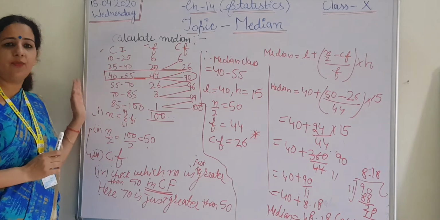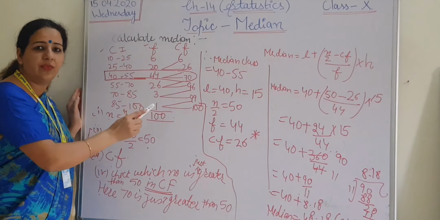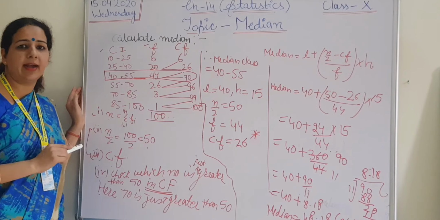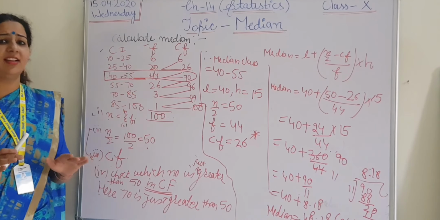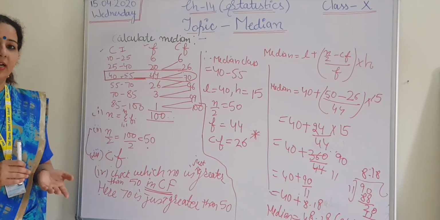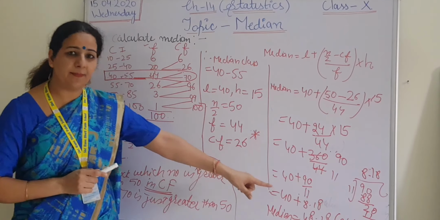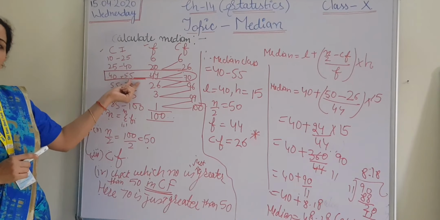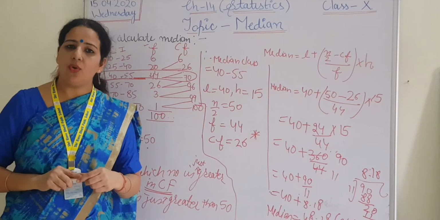If the answer is more than 55, it is incorrect. But if the answer is from 40 to 55, it doesn't mean it is correct all the time, but it has a higher probability of being the correct answer. My answer is 48.18. Between 40 and 55, it means my answer is right. I hope you all are able to complete the concept of median.